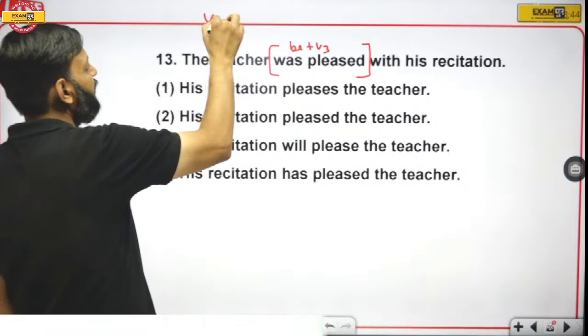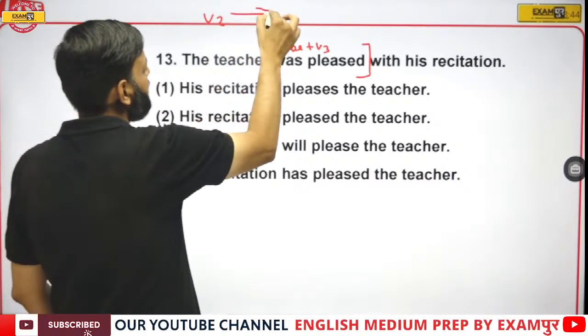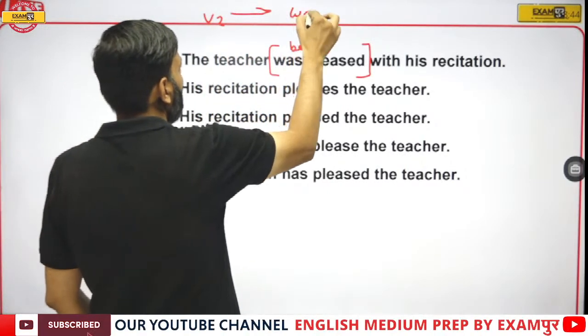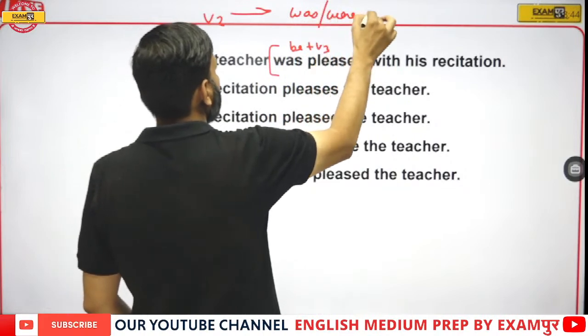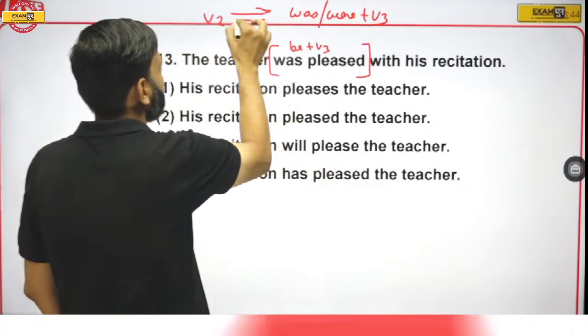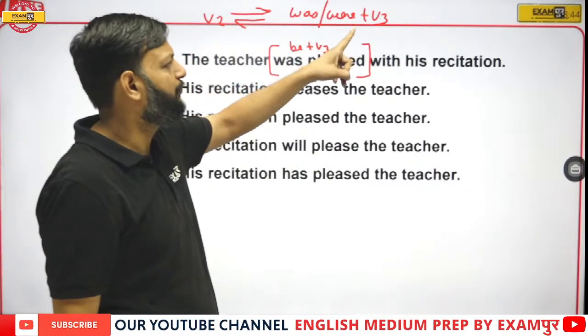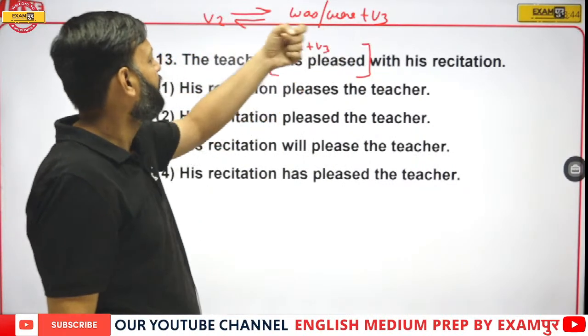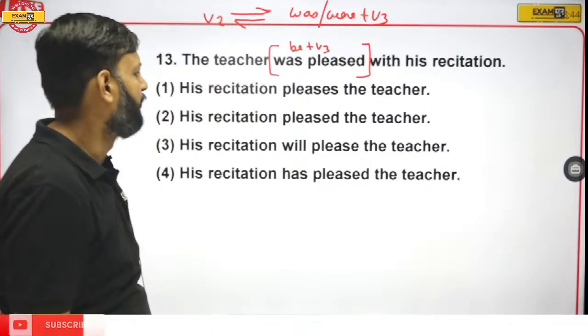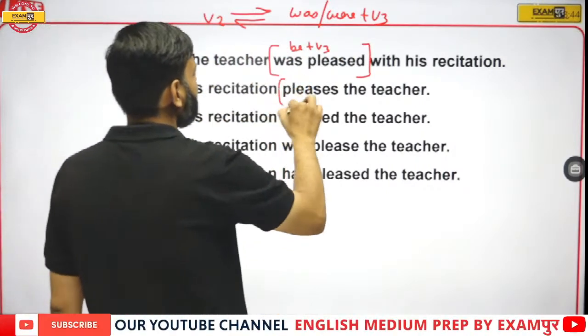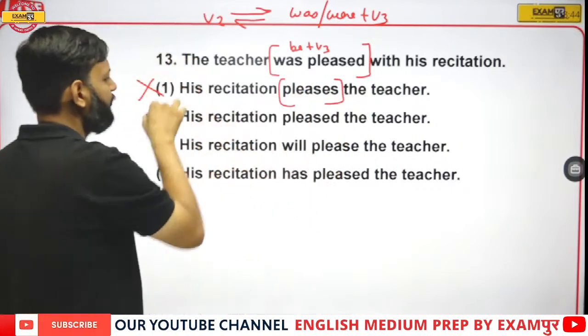Second form is changed into was, were plus V3 and vice versa. If second form has to be changed into was, were plus V3, then was, were plus V3 should be changed into second form of verb. Here we have first form, cannot be the answer.